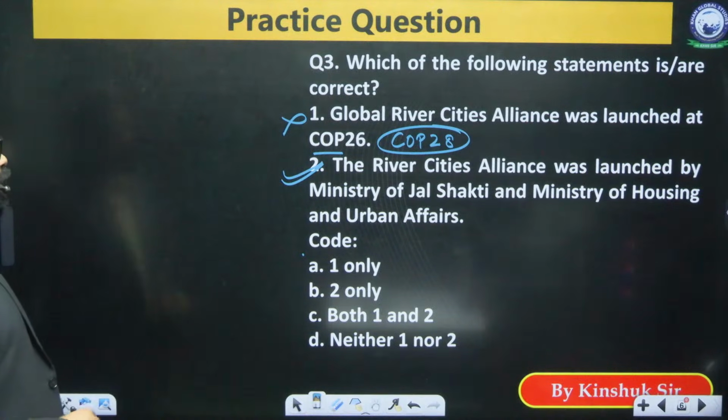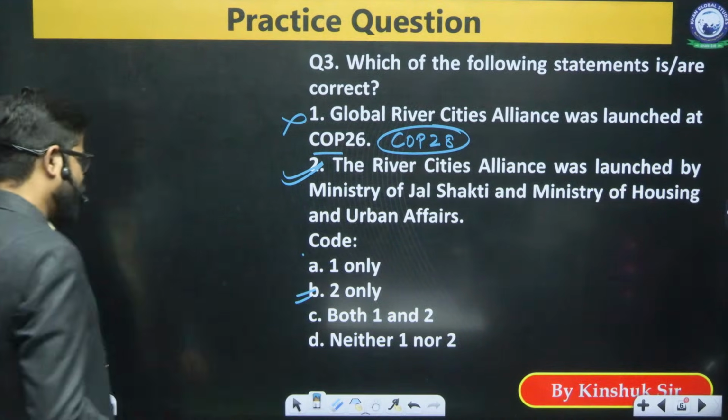COP28. So that's why the answer here will be option number B, that is 2 only.